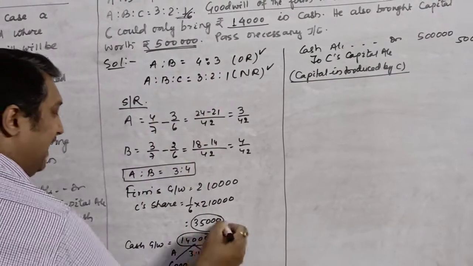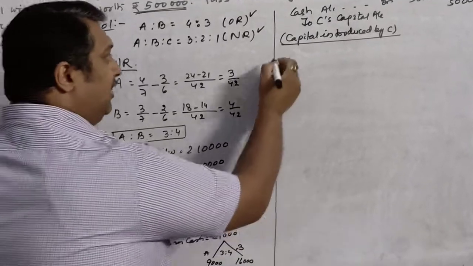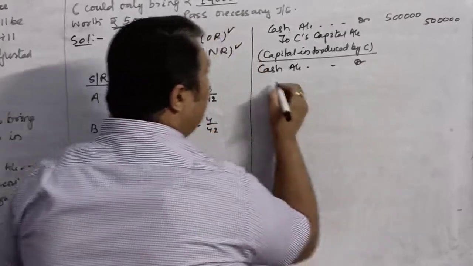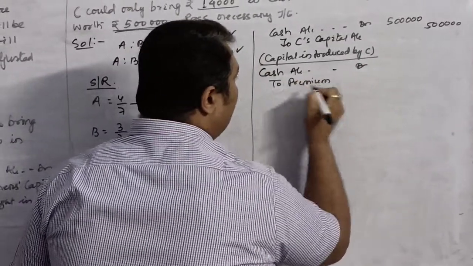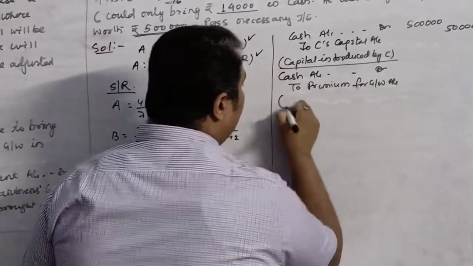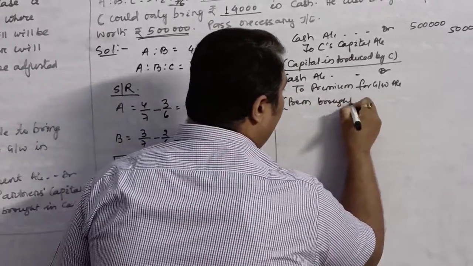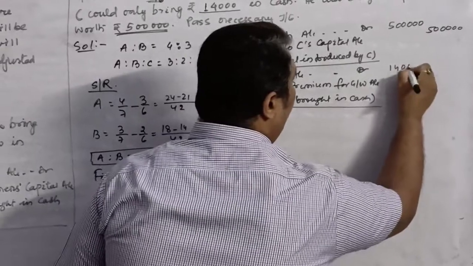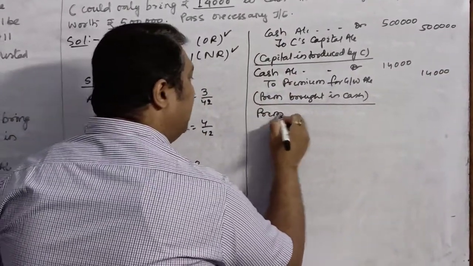Now, the next part of your question is about goodwill. The goodwill is divided into 2 parts. First part, he brings it in cash. So the part which he brings in cash, you will pass the 2 journal entries for this, as we passed in the previous example. Cash account debit to premium for goodwill account, and this is a premium brought in cash. How much did he bring in cash? 14,000.